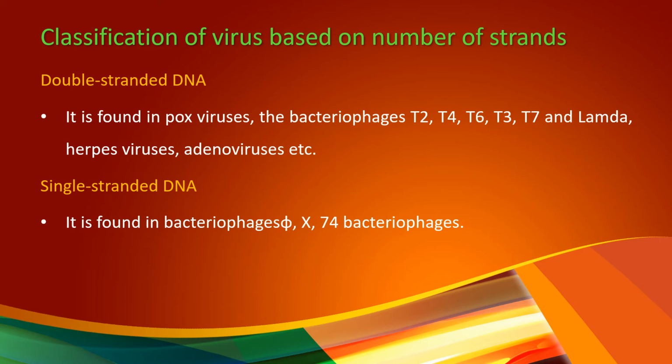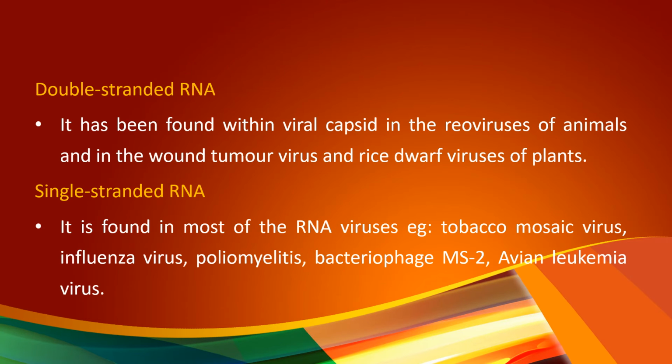as a genetic material. The next category is single stranded DNA, the viruses which contain single stranded DNA as their genetic material. Examples: bacteriophage phi X 174, etc. Then double stranded RNA. This group of viruses contains double stranded RNA as their genetic material. Examples: reovirus, wound tumor virus, and rice dwarf viruses of plants.